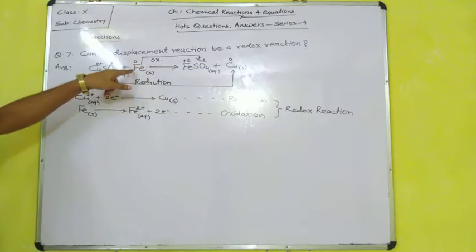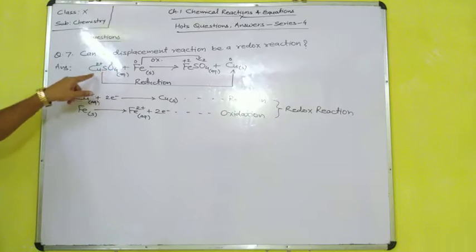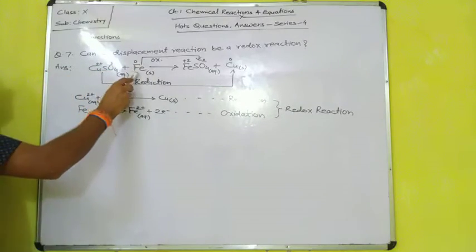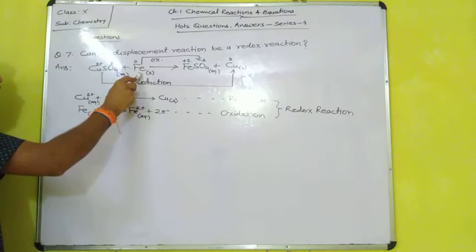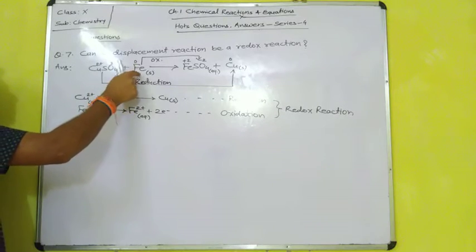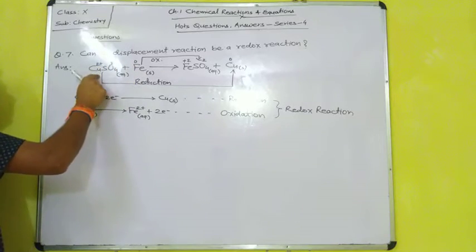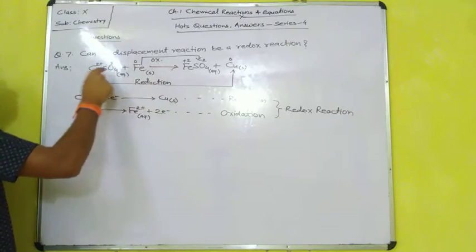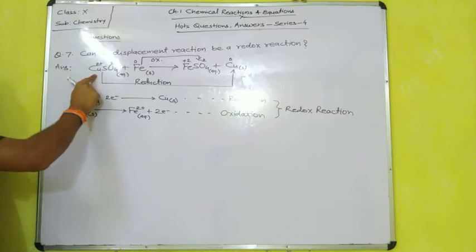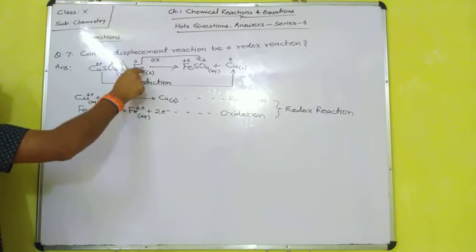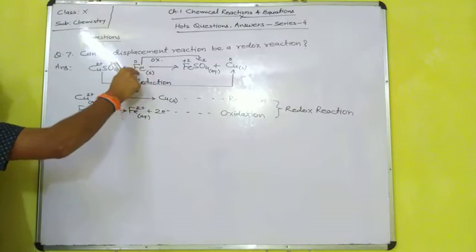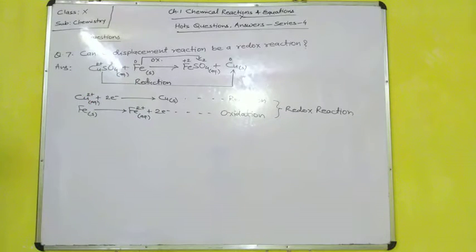Iron is the reducing agent and copper is the oxidizing agent. The substance which is oxidized will be the reducing agent, and the substance which is reduced will be the oxidizing agent. Okay, I think you have got this question.